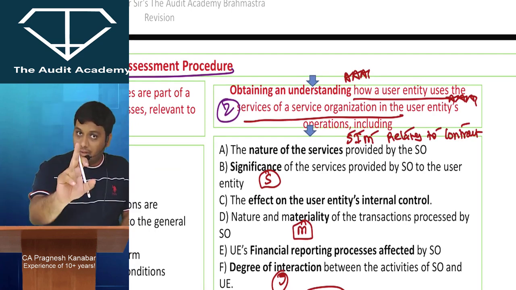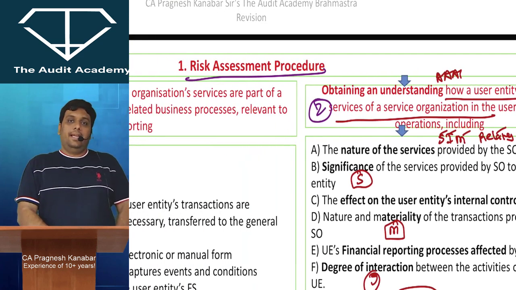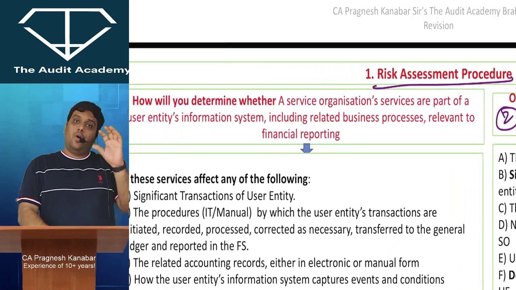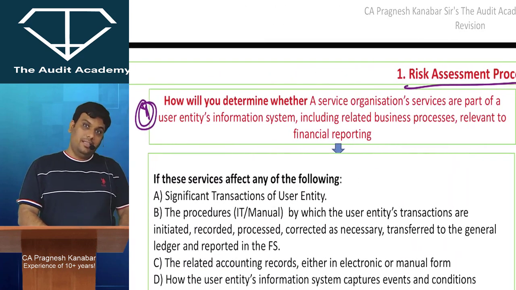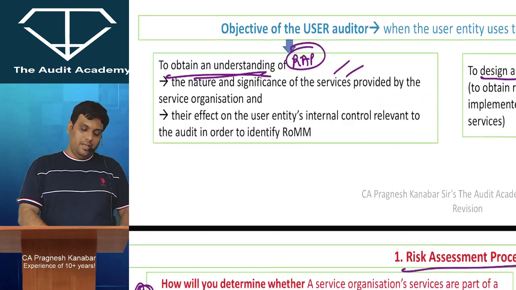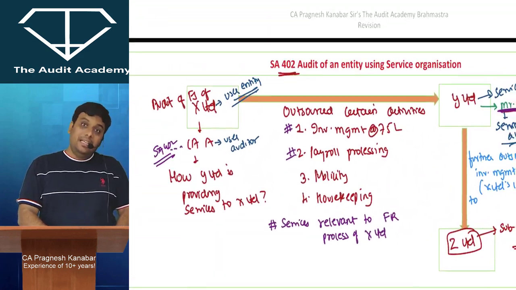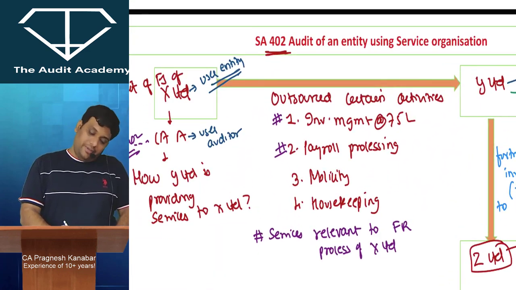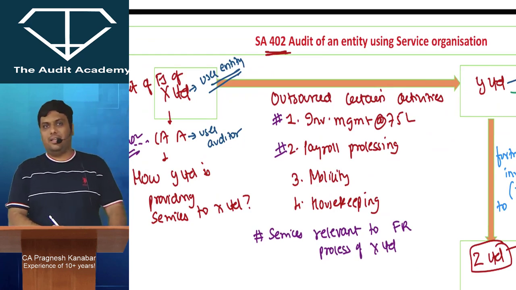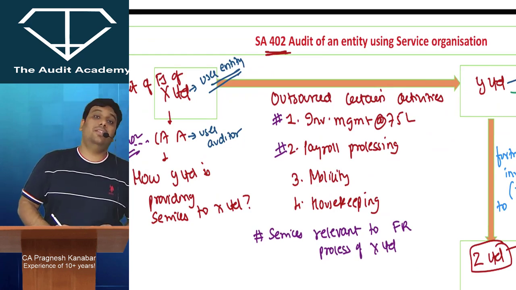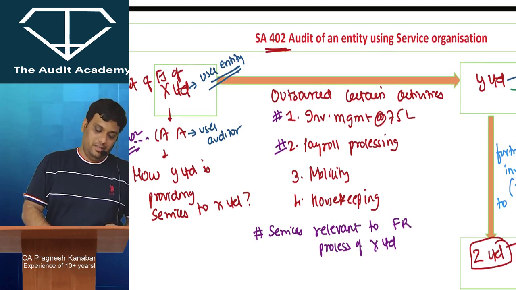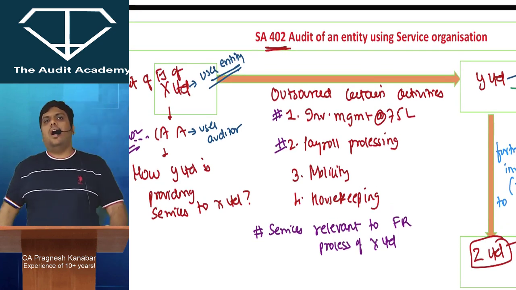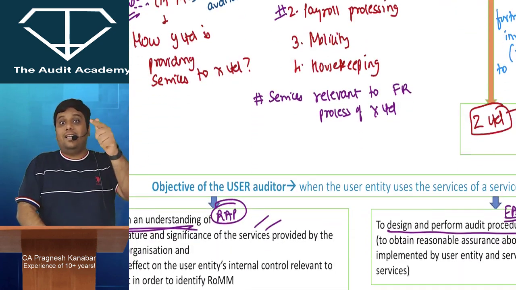Listen to me. Let us say that the last line of the question talks about understanding, but then the question is a little different. Logically everyone agrees that you are not worried about all the services that are outsourced. You're worried only if the service is relevant to the financial reporting process. That means if it is relevant to the accounting system of X Limited. How do you decide that? Exactly. That is the question.